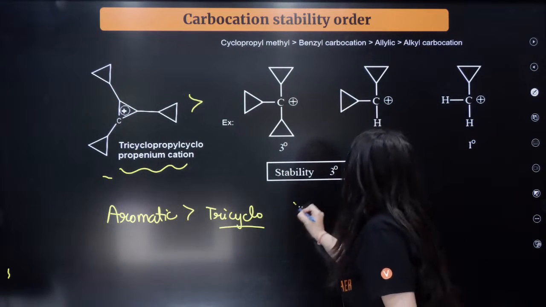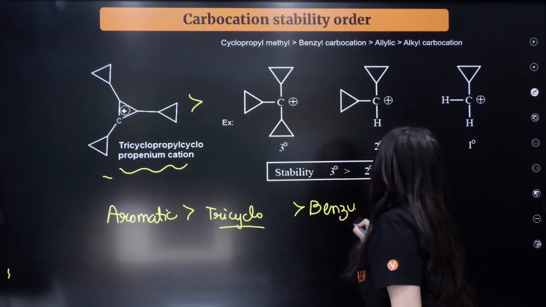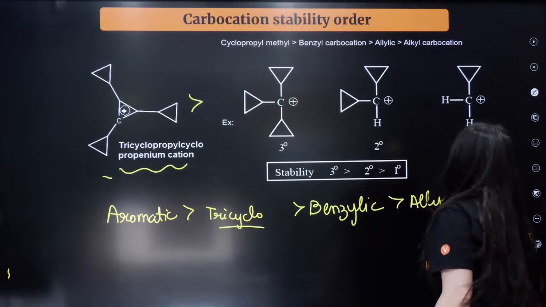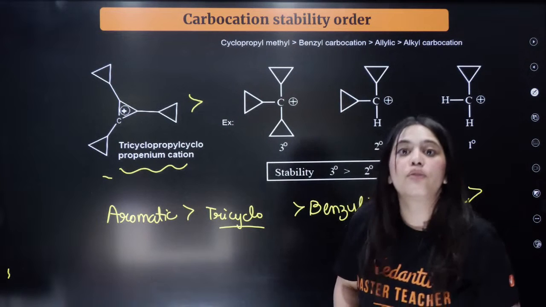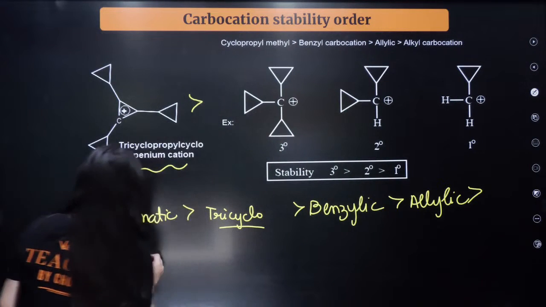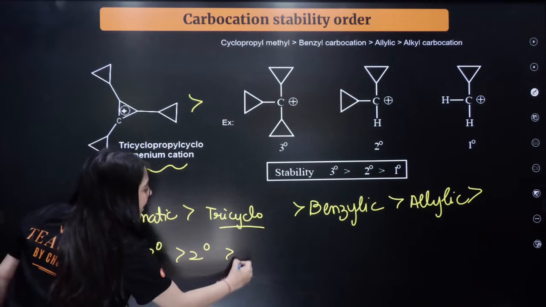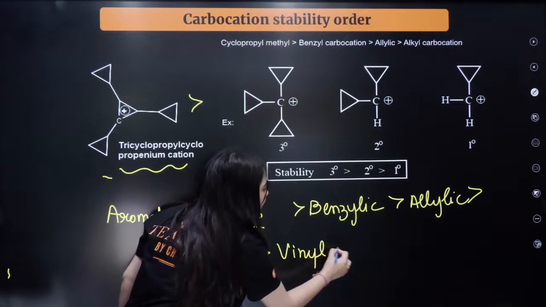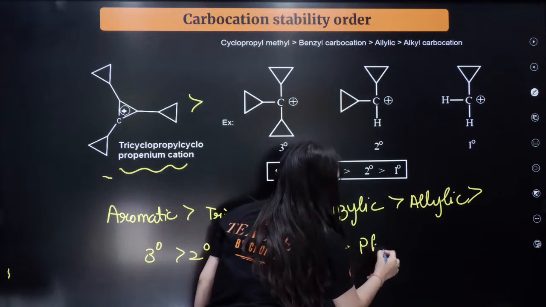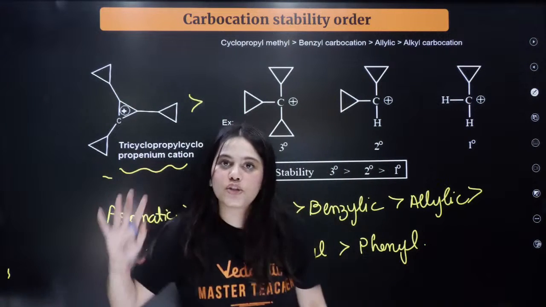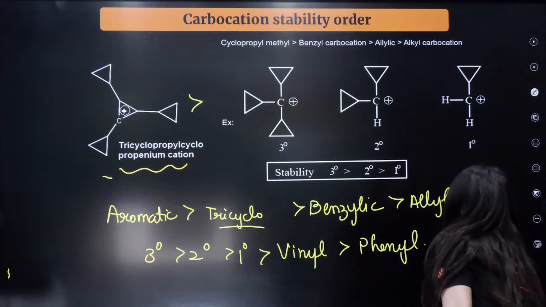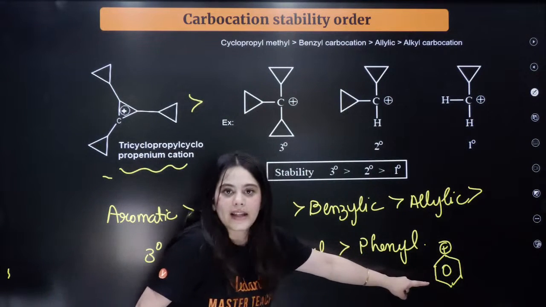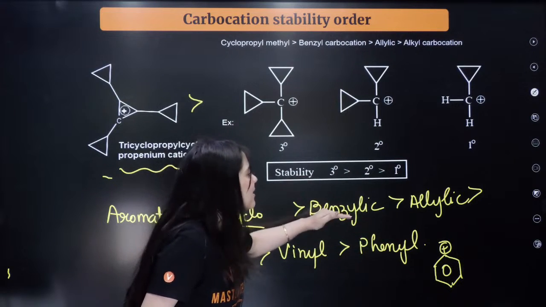After that will come the benzylic carbocation, followed by the allylic carbocations, right? Then followed by your tertiary, secondary and primary carbocations. Understood? Followed by your vinylic carbocation, followed by your phenyl carbocation. Understood? What is phenyl carbocation? When the positive charge is directly on the benzene ring. That is the phenyl carbocation. So please understand the difference between benzylic, allylic, phenyl.